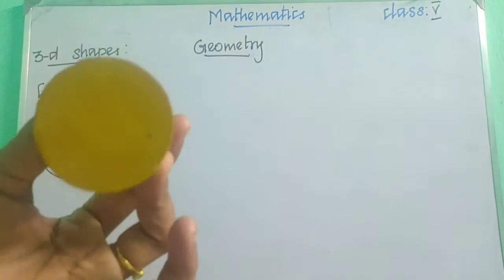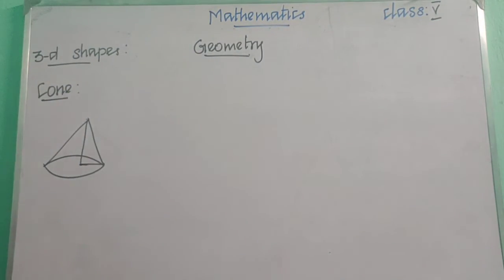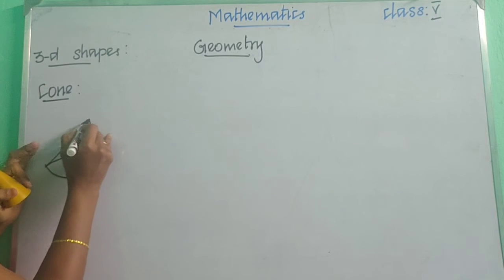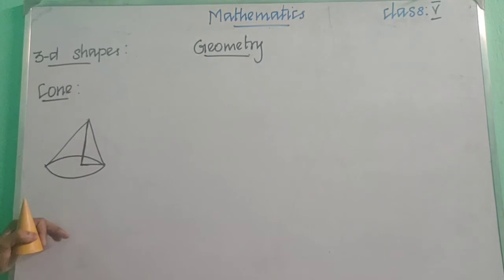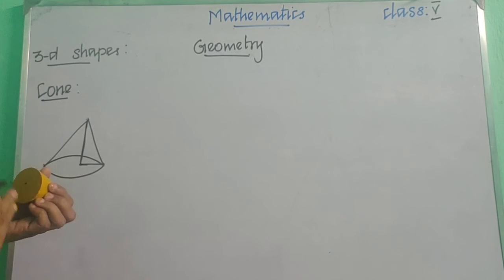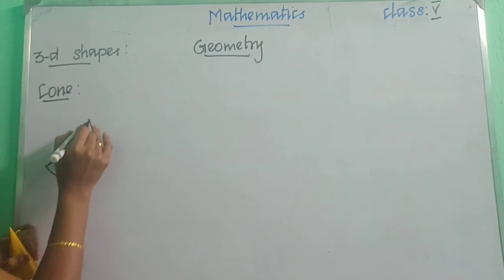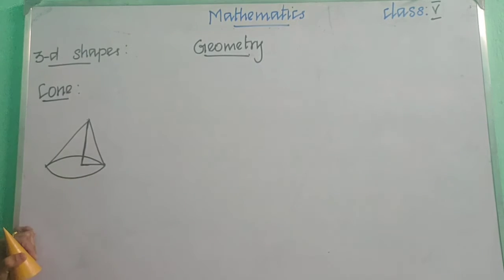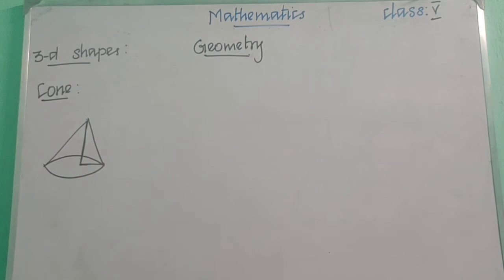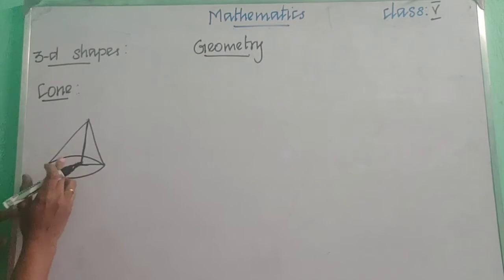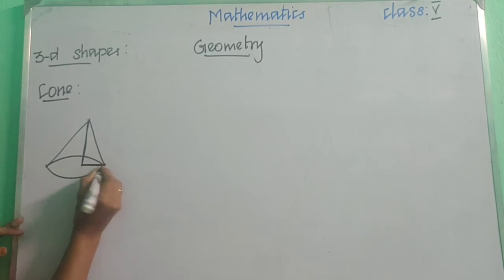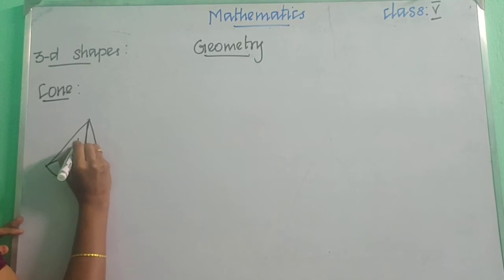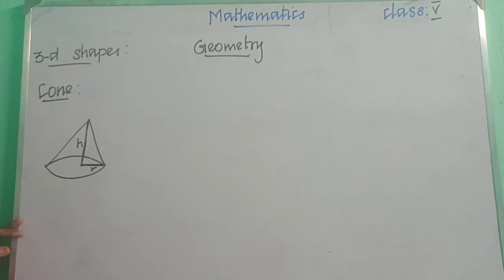From the center of the circle up to the top point, that is the height. And since it is a circle, we know it has a radius. From the center point to this point on the edge, we say it is the radius. This one is height and this one is radius.